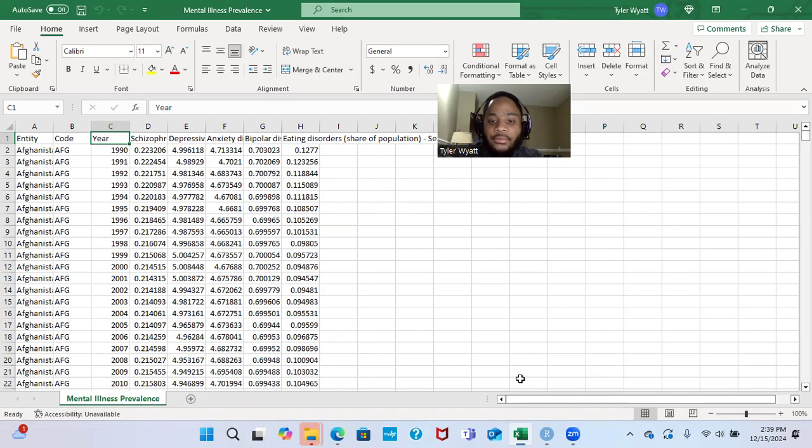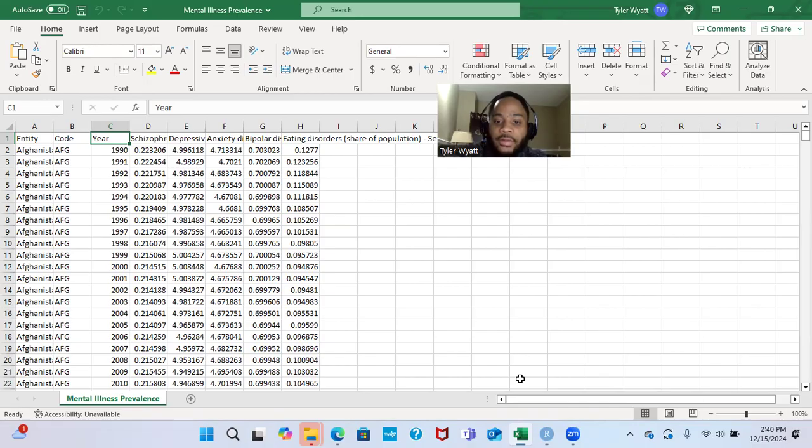It captures prevalence rates for five significant mental illnesses: schizophrenia, depression, anxiety, bipolar disorders, and eating disorders. These disorders represent a diverse set of mental health conditions, each with its unique challenges and impacts. Overall, this data set provides a comprehensive view of mental health trends on a global scale.